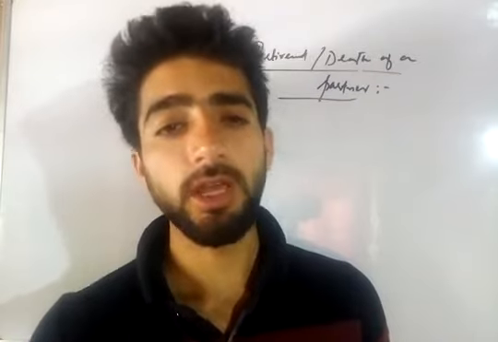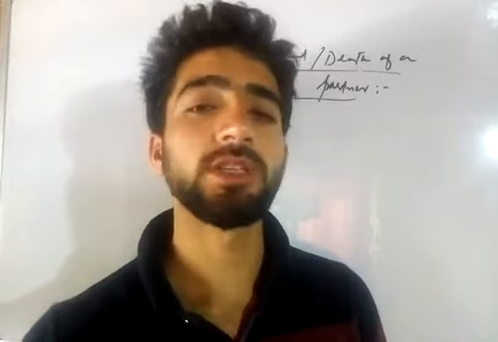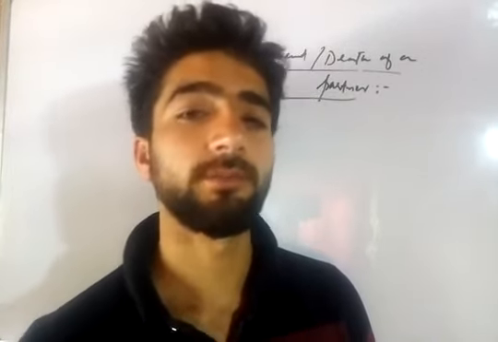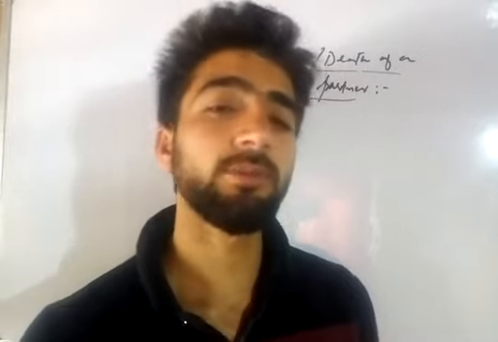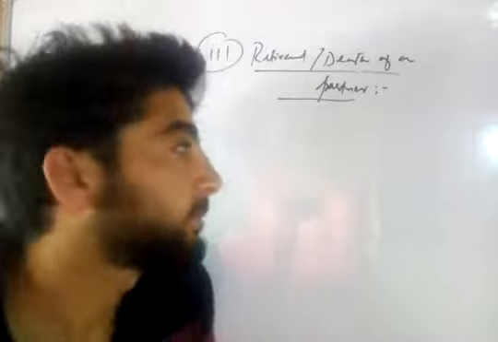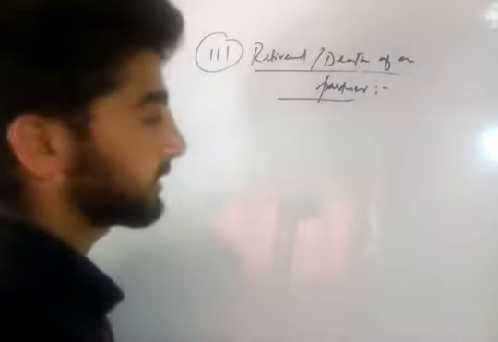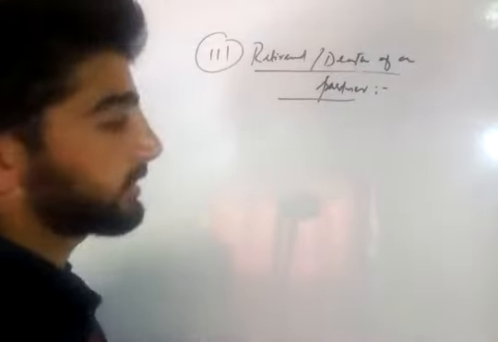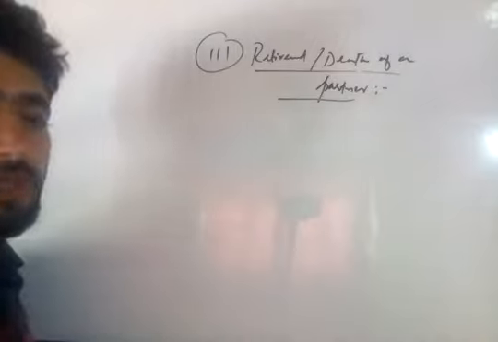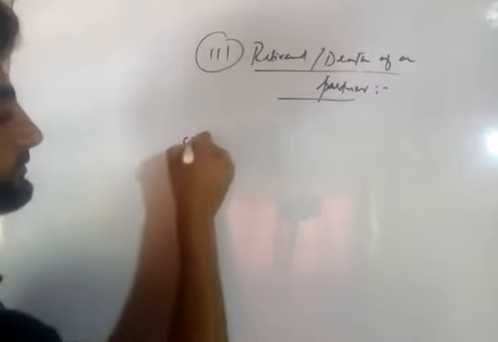So here as well, firstly we will be following the normal procedure that we follow in case of reconstitution of a firm. According to that normal procedure, we firstly find out the consequences of this retirement or death with the help of calculation of new ratio.